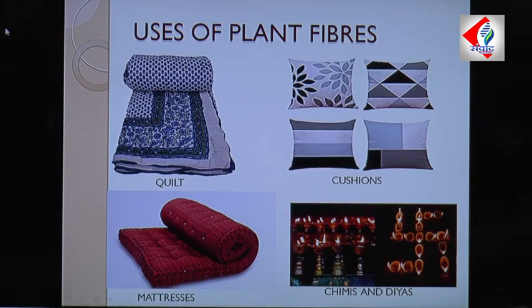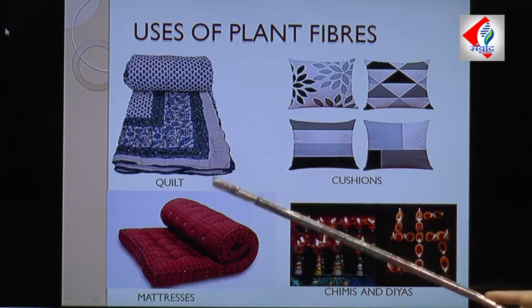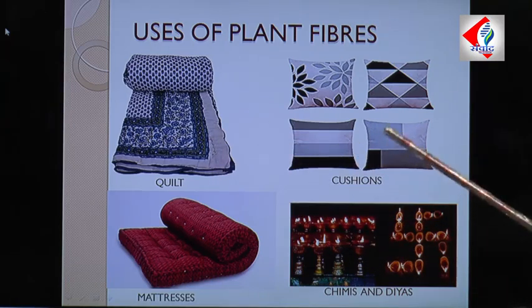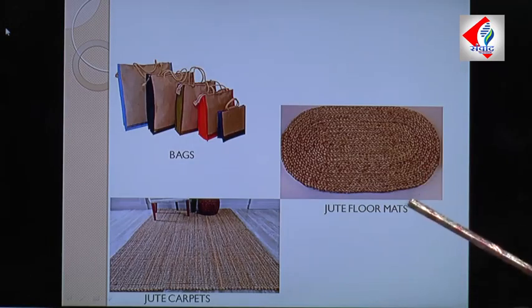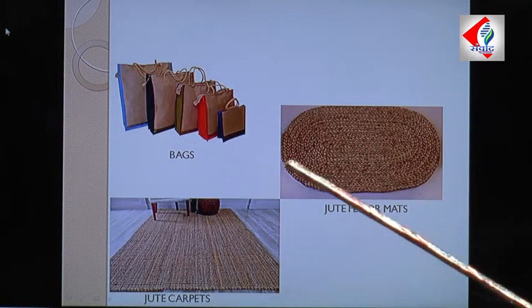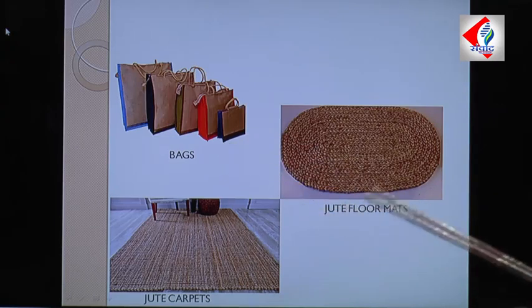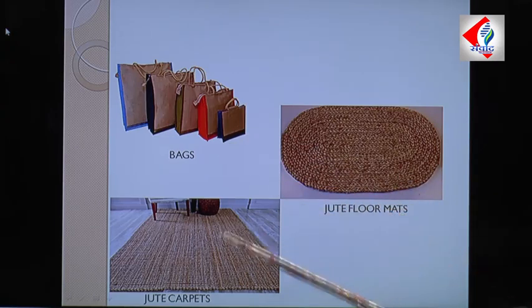So let's talk about the uses of cotton fiber now. Cotton fibers are widely used in our locality for lighting purposes, that is for making chimneys and diyas. The wick which is used is made out of cotton fiber, and not only that, cotton fibers are widely used in making quilts, cushion covers, cushions, mattresses, etc. And jute fiber also has its wide uses. It can be used to make bags, jute floor mats, jute carpets, and many other items which we can find everywhere around us.